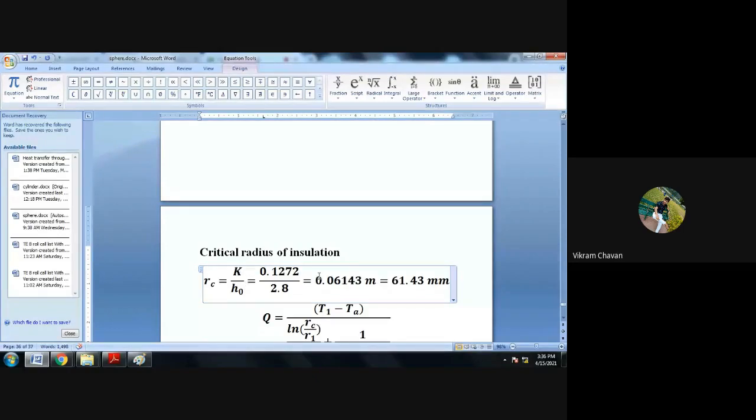Okay, do calculation and check whether my value is correct one or not. If not, please comment your value in the chat box. Calculate RC.